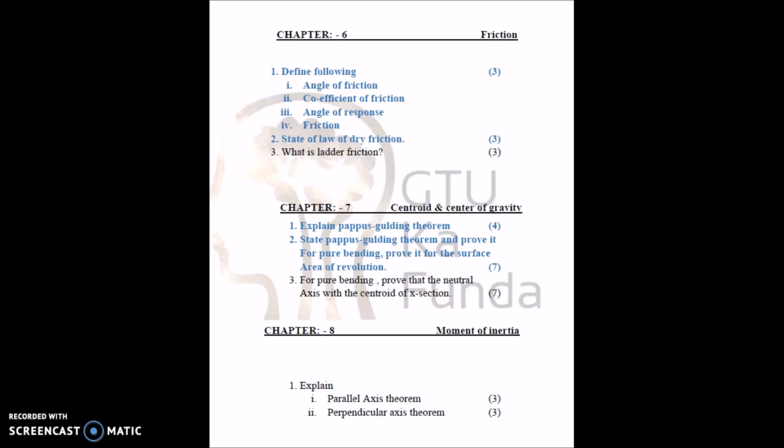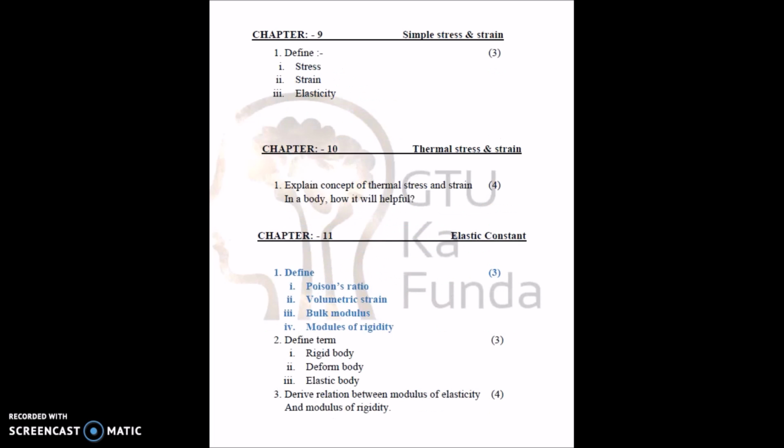For centroid and center of gravity, they will ask to state Pappus-Guldinus theorem and prove it for the length of a curve and for the surface area of revolution. For pure bending, prove that the neutral axis coincides with the centroid of the cross section, which can be asked in 7 marks. For chapter 8, there are two questions: parallel axis theorem and perpendicular axis theorem.